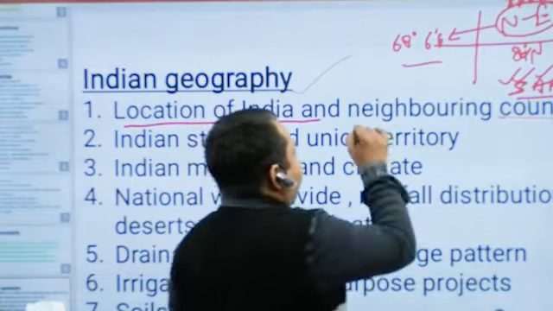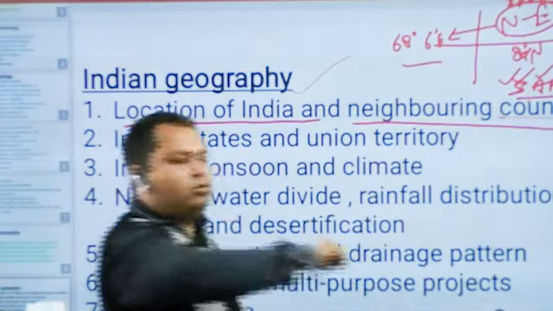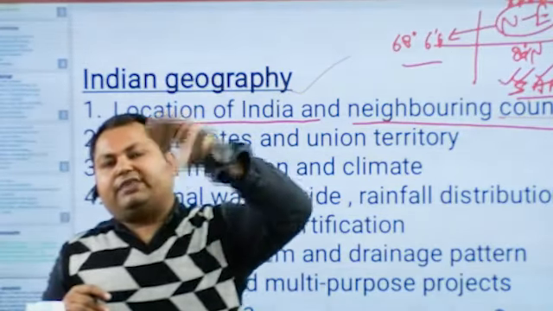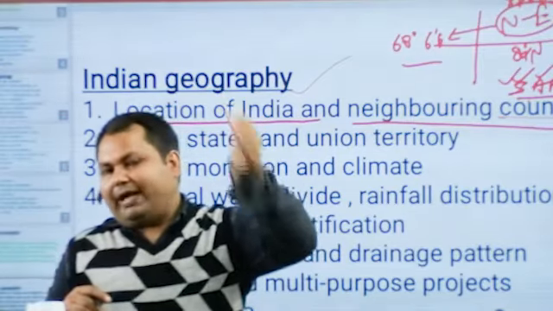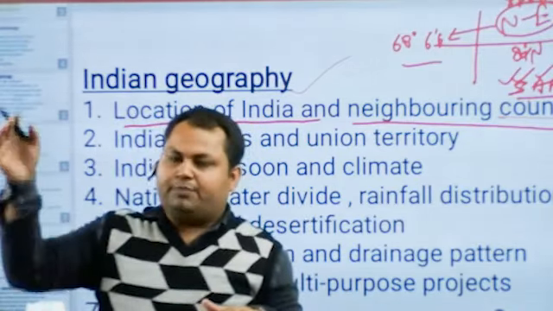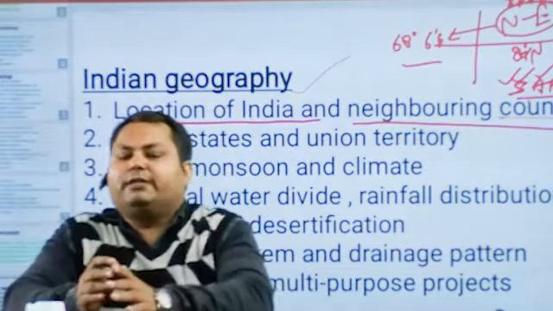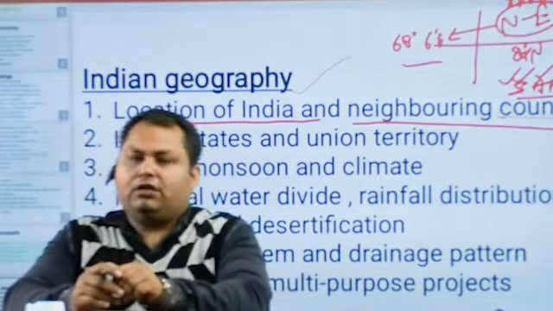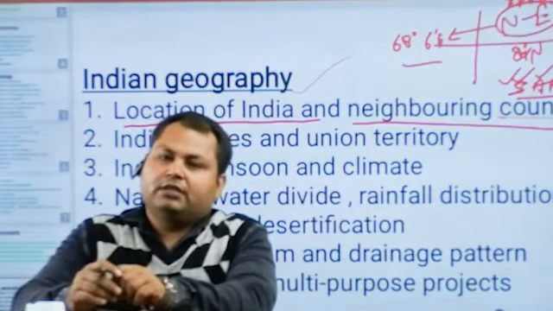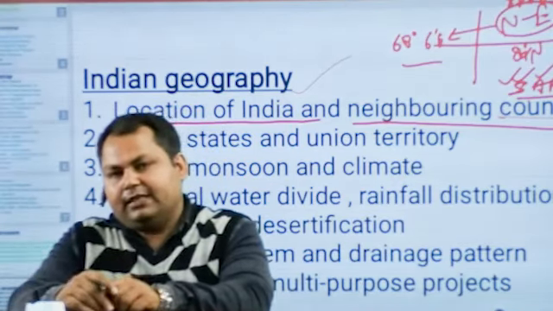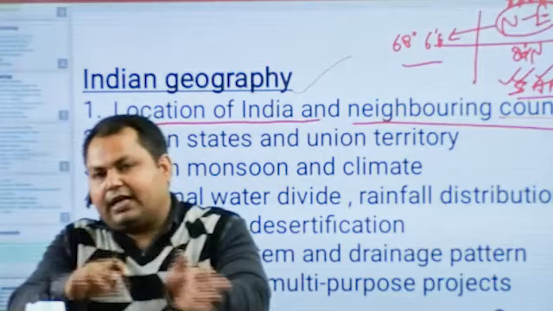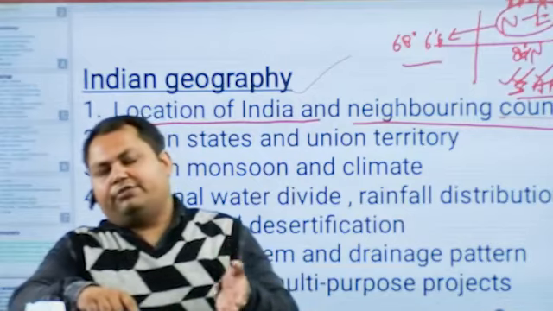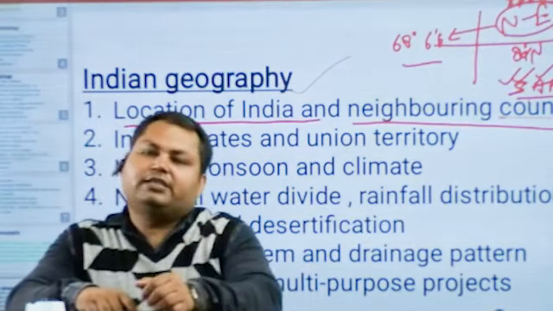The second is the neighboring countries. Everyone knows about the neighboring countries of India from childhood. In the north and northwest, there is the location of Pakistan and Afghanistan. In the northern and eastern portion, there are Nepal, China, as well as Bhutan. In the east, there is Myanmar as well as Bangladesh. In the south, there is the presence of Sri Lanka and Maldives. These are the neighboring countries of India. A few are coastal neighbors, and a few are territorial neighbors.